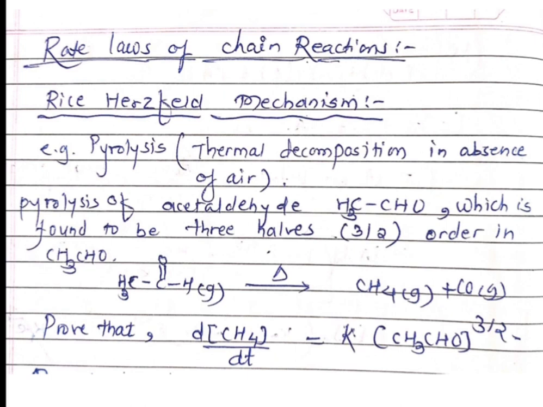Take this as the order of the reaction, and we have to prove this.